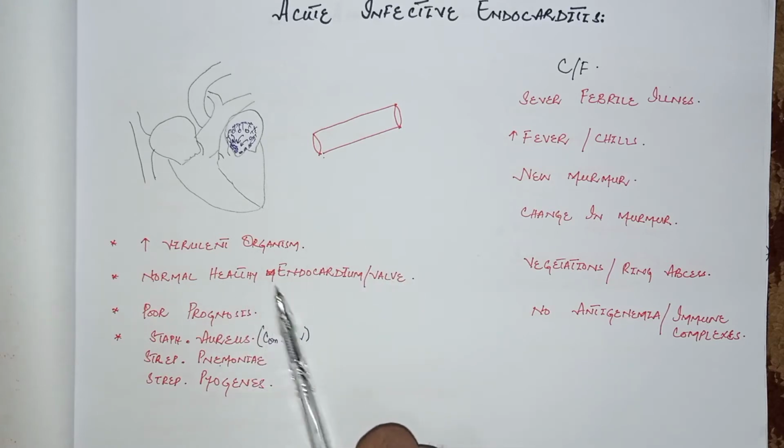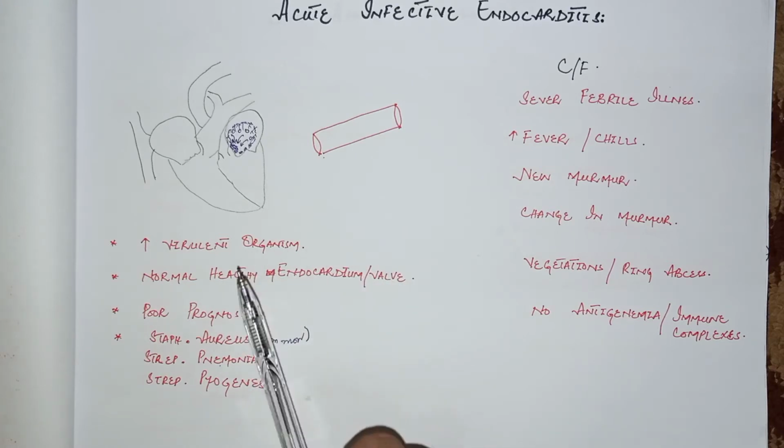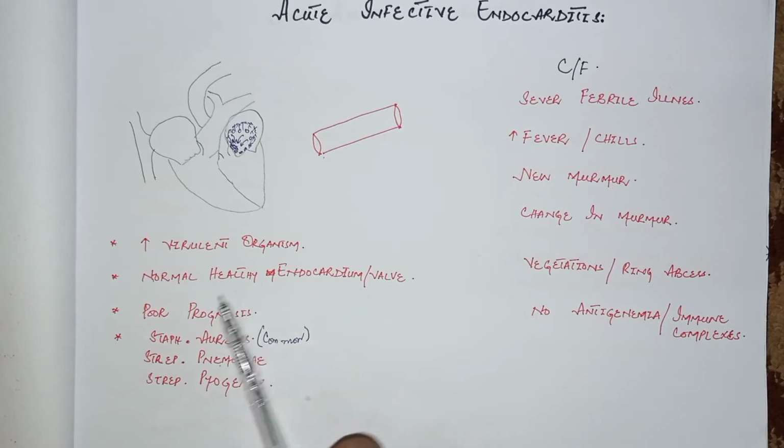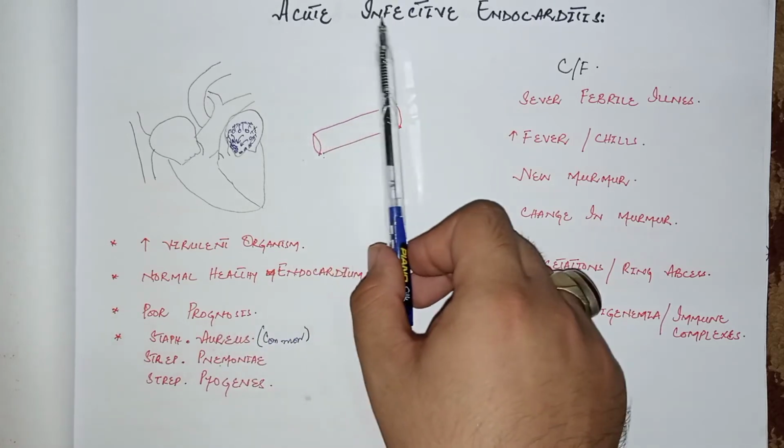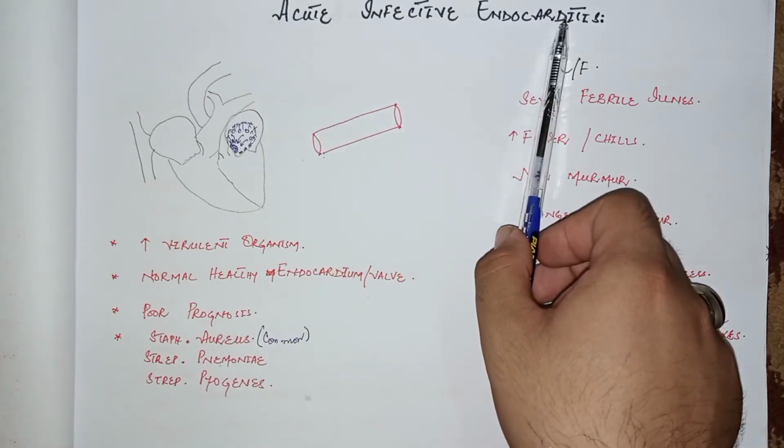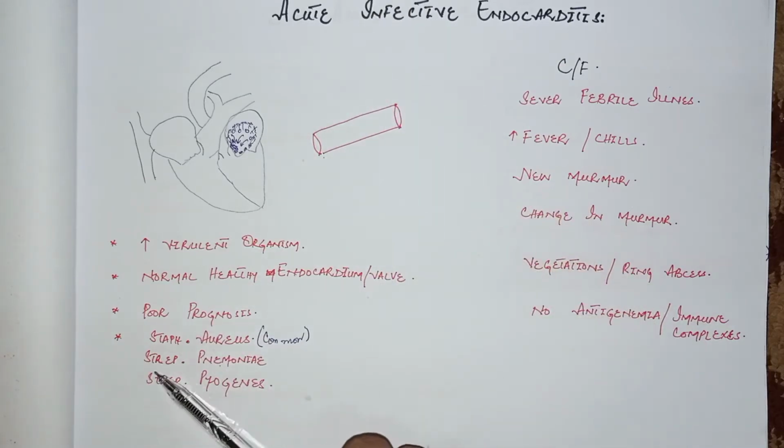It has very poor prognosis and causes very severe destruction to the heart structures. And the most commonly involved organism is Staphylococcus aureus. This is the most common cause of acute infective endocarditis. The other rarely involved organisms are Streptococcus pneumoniae and Streptococcus pyogenes.